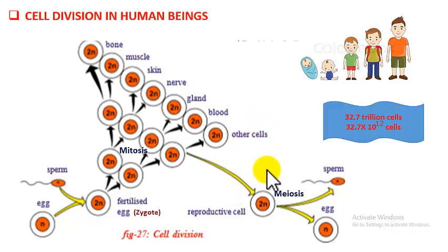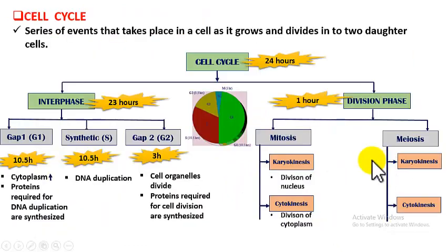Now let us see what is the cell cycle. So students, what is the cell cycle? The cell cycle is the series of events that take place in a cell as it grows and divides into 2 daughter cells. So when a cell is going to divide, certain changes occur in the cell. Those changes, the events that take place before a cell divides, are what is called